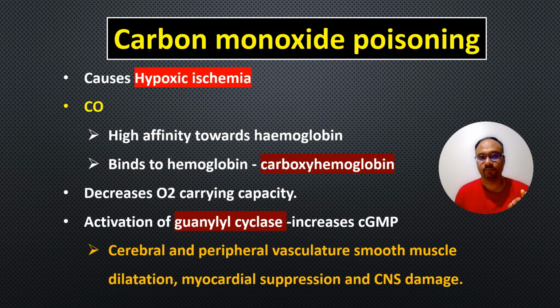So the carbon monoxide poisoning causes hypoxic ischemia. The carbon monoxide has high affinity towards hemoglobin and it binds to the hemoglobin to form carboxyhemoglobin and decreases the oxygen carrying capacity. It also activates guanylyl cyclase and increases the cyclic GMP, resulting in cerebral and peripheral vasculature, smooth muscle dilation, myocardial suppression, and central nervous system damage.